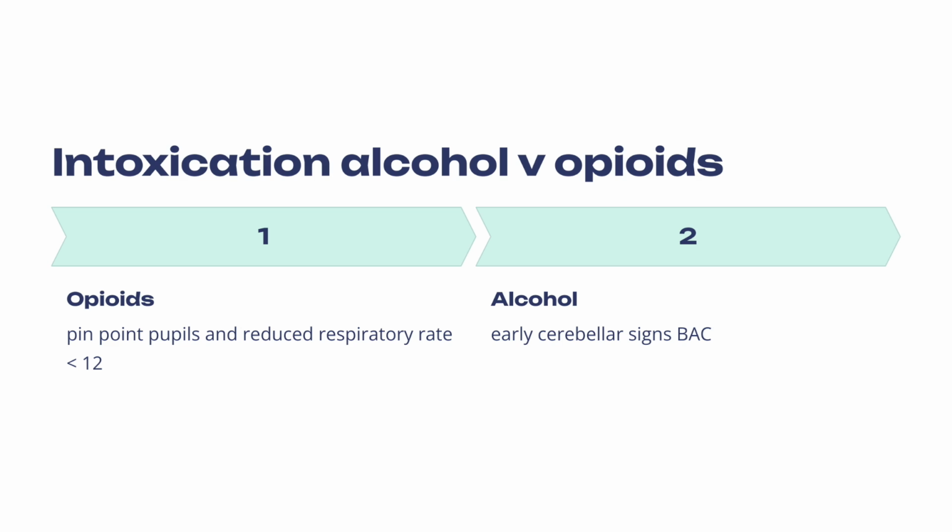Now, if we look at the difference between alcohol and opioids in terms of intoxication, opioids are more likely to cause pinpoint pupils and a reduced respiratory rate, whereas alcohol is more likely to cause early cerebellar signs, incoordination and ataxia, and of course would be positive on a breath alcohol level. That was intoxication. Now let's look at withdrawal.